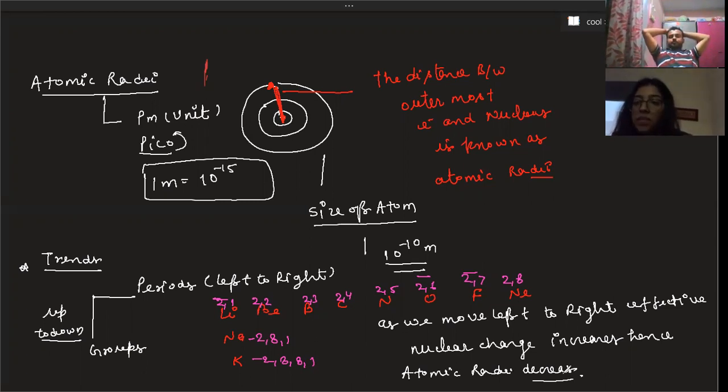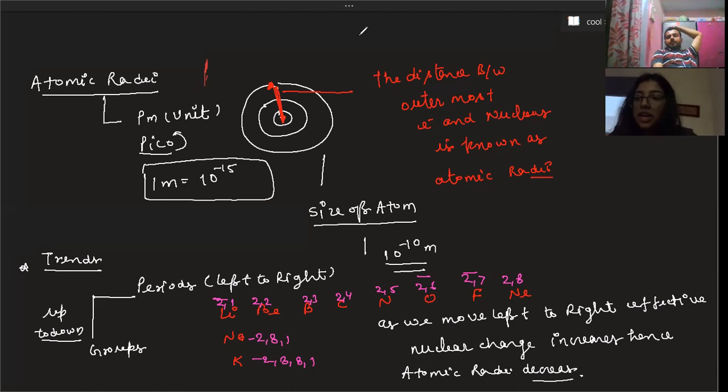And so I'm not sure what effective nuclear charge is. I am saying one thing: effective nuclear charge increases, force of attraction increases. Is this statement true or false? So depending on the charge, it increases the attraction.